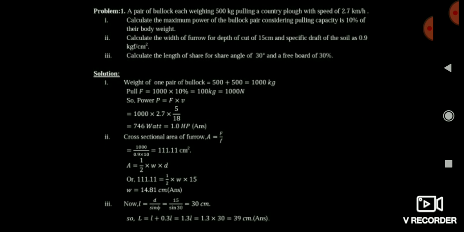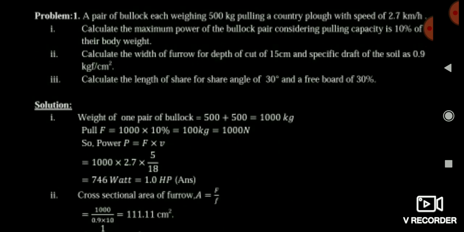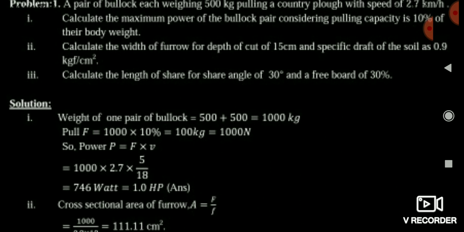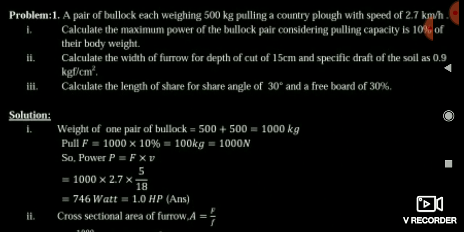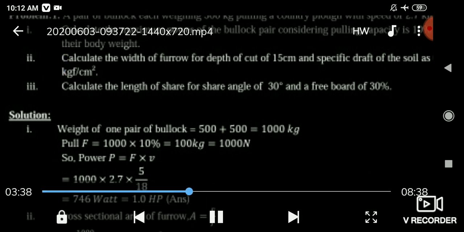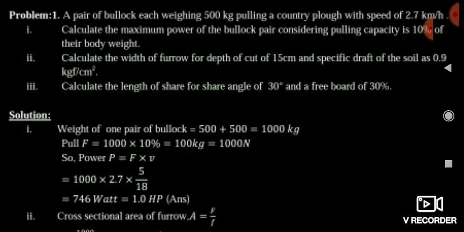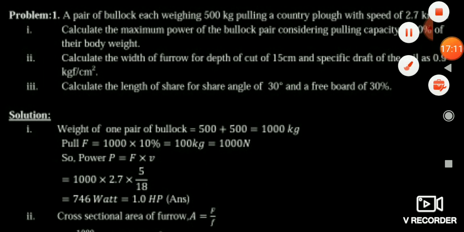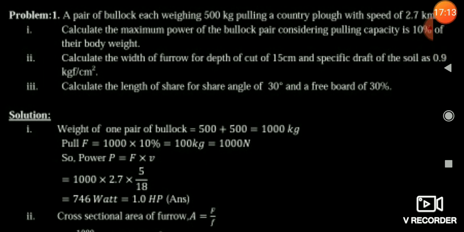Now friends, you see the question, it will clear your concept. It is a very good question. Read the question. Friends, here a pair of bullocks each weighing 500 kg is pulling a country plow with a speed of 2.7 km/h. It is asking to calculate the maximum power required, considering the capacity of pulling is 10% of body weight.